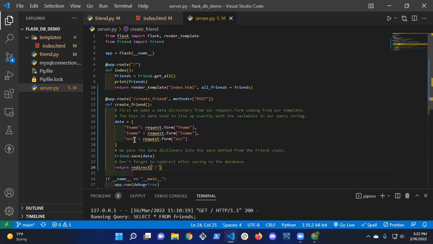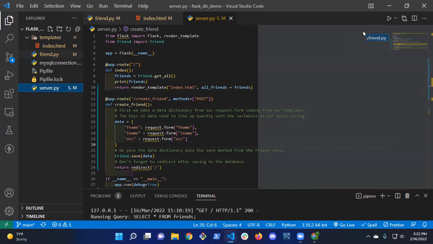So what data type is data? What am I creating? Dictionary, right? So the first name, F name, L name, OCC, where have we seen these before? In our string percent thing. Yeah, in the string percent thing.